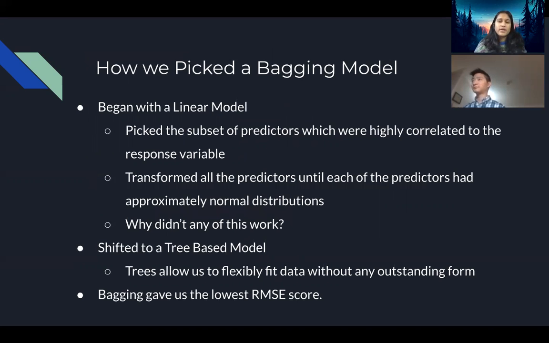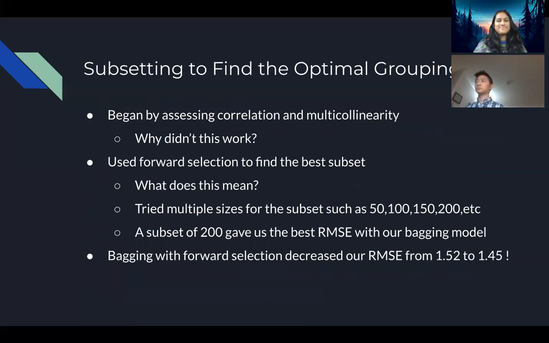Awesome. So to pick our bagging model, we first looked at a linear model and picked the subset of predictors using correlation and transformed these predictors. But our linear model didn't end up working because our data was too complex and violated all the assumptions that a linear model makes. To deal with this, we decided to shift to a tree-based model, since trees allow us to flexibly fit unstructured data without making any assumptions on the data. And we tried random forest, bagging and boosting, and our bagging model gave us the lowest RMSE score, so we went with that.